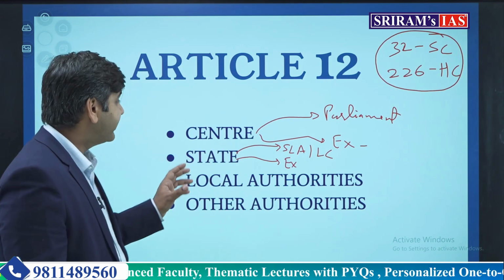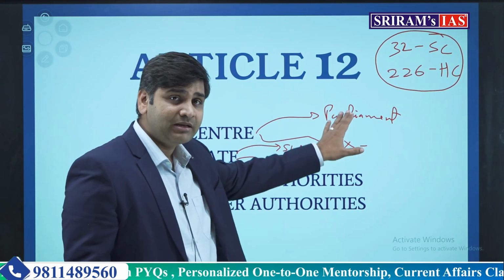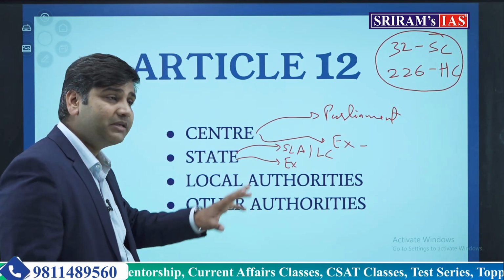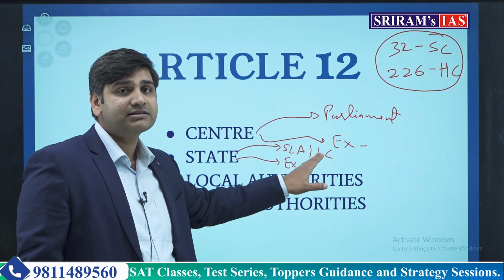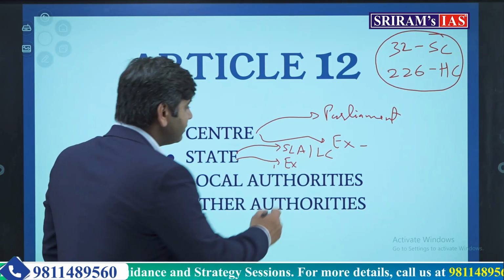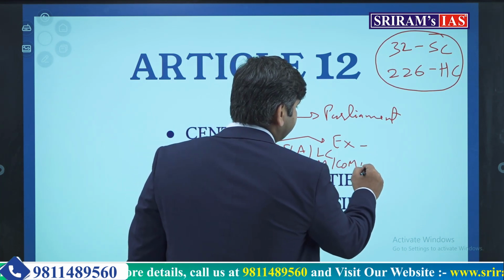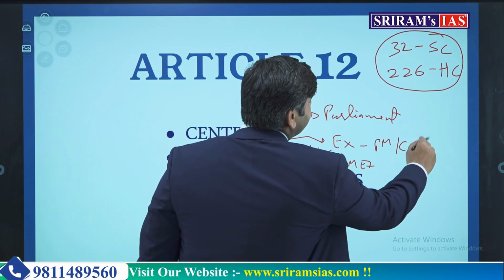I hope I am making myself clear here. So state, in the center it is the parliament and the executive. In the states, different states, UP, MP, Delhi, everywhere, it is the state legislative assembly and the legislative council if it is there, and the executive which simply involves the chief minister, council of ministers, etc. Here it is the prime minister, council of ministers, cabinet, etc.